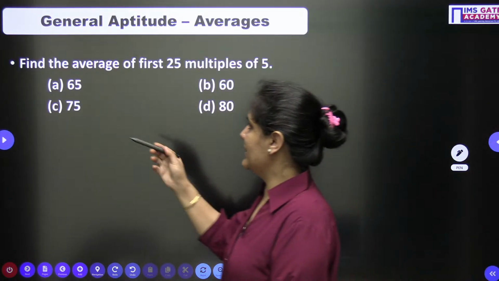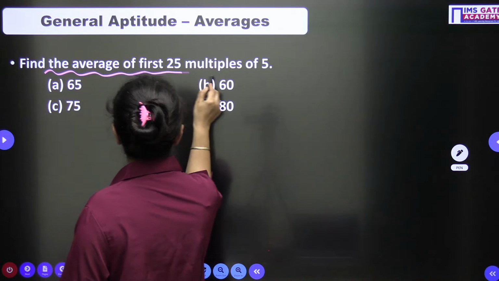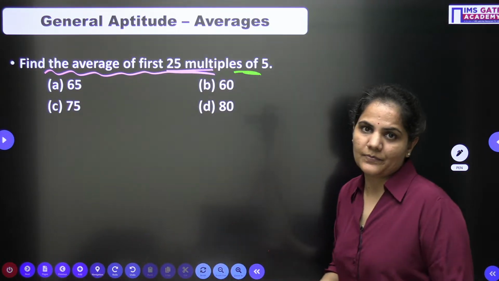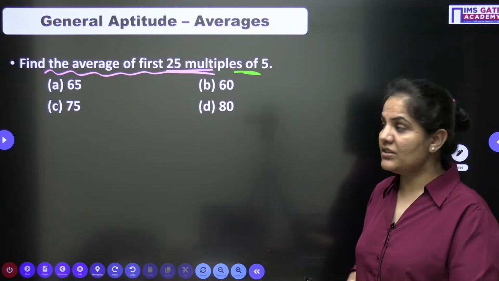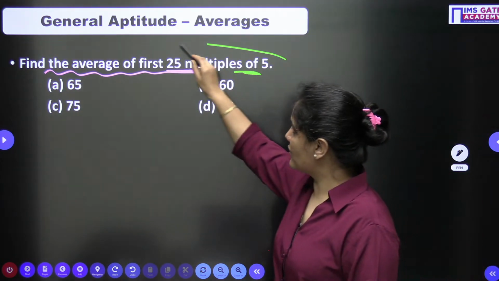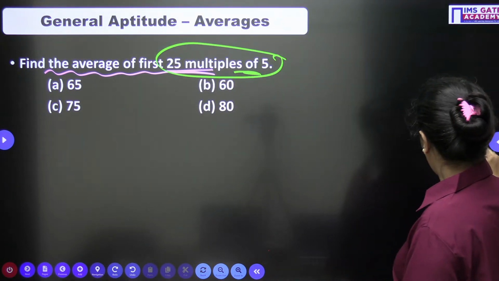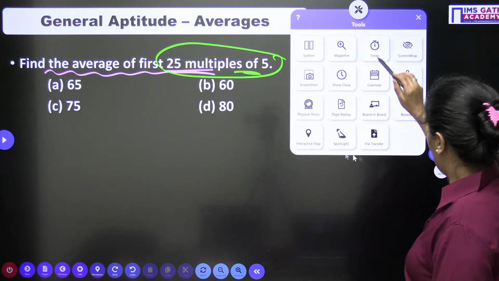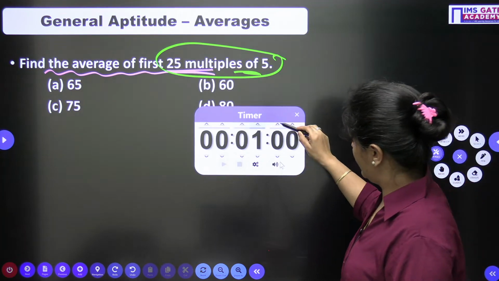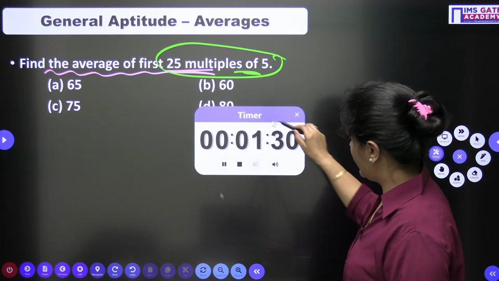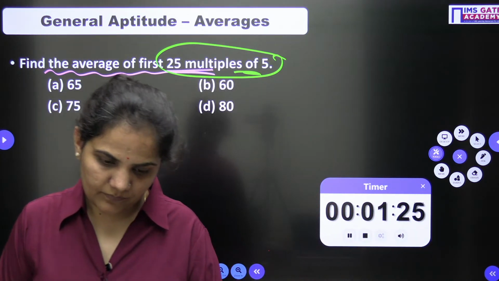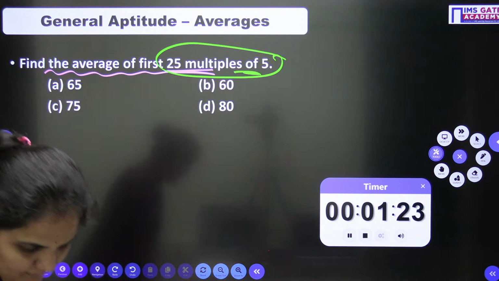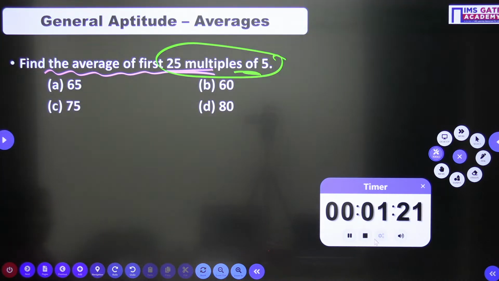Alright, now let's come to one easy question. Find the average of the first 25 multiples of 5. With a simple technique you can solve this one. We need to find the average of the first 25 multiples of 5. Everyone just go for it. Very, very easily you can solve this one. Average of the first 25 multiples. So first of all you should have the sum of the first 25 multiples of 5.